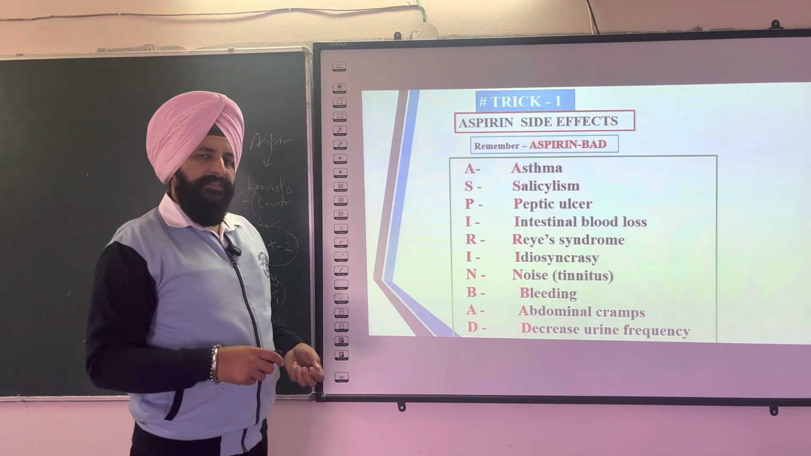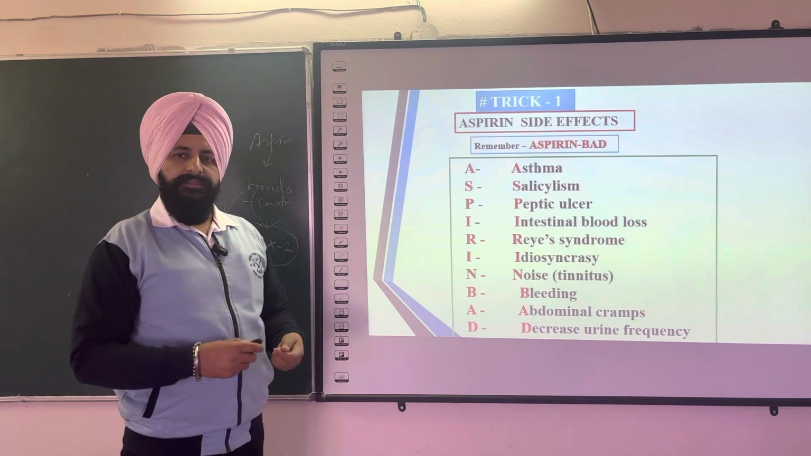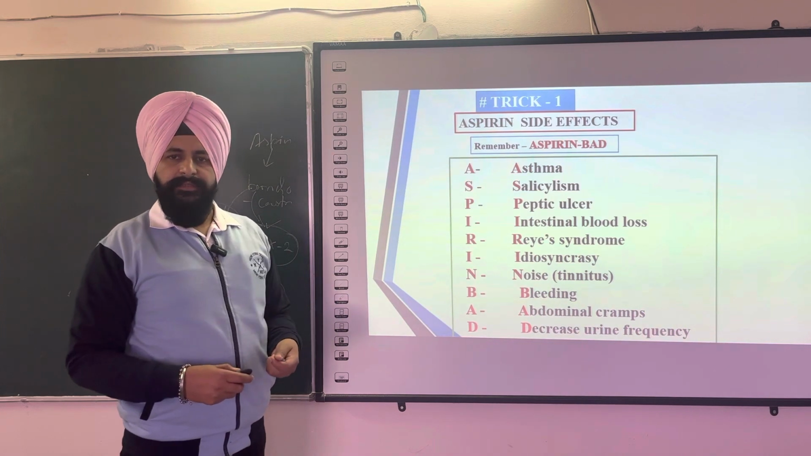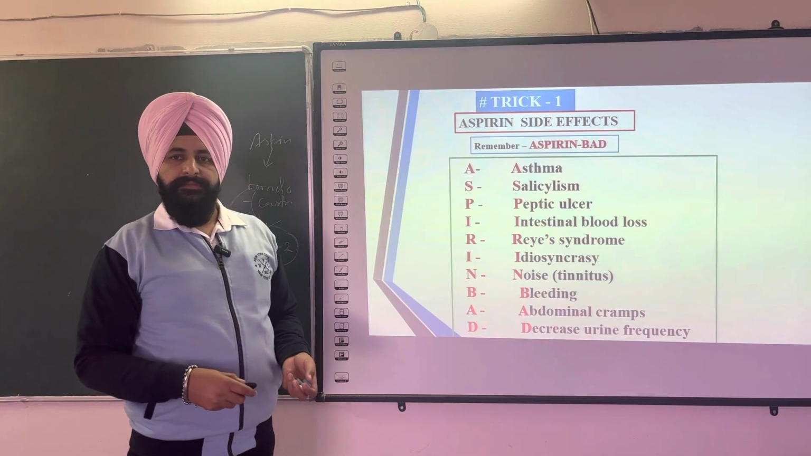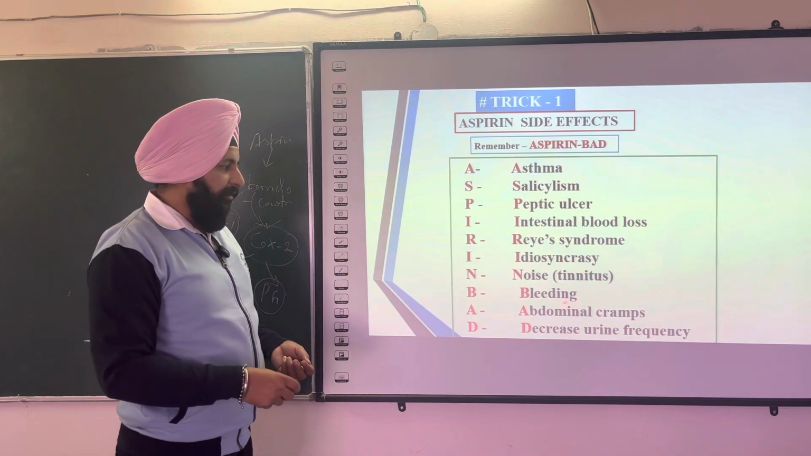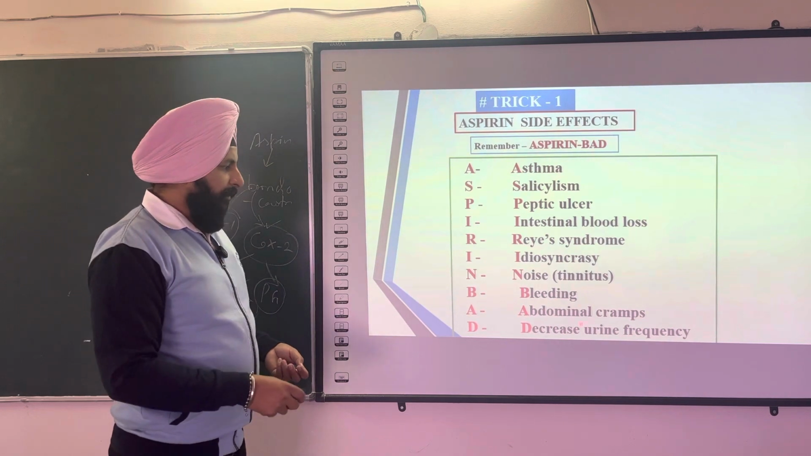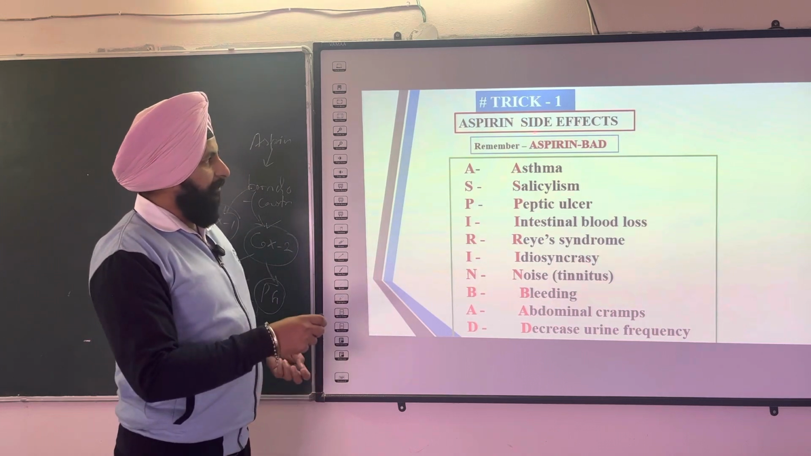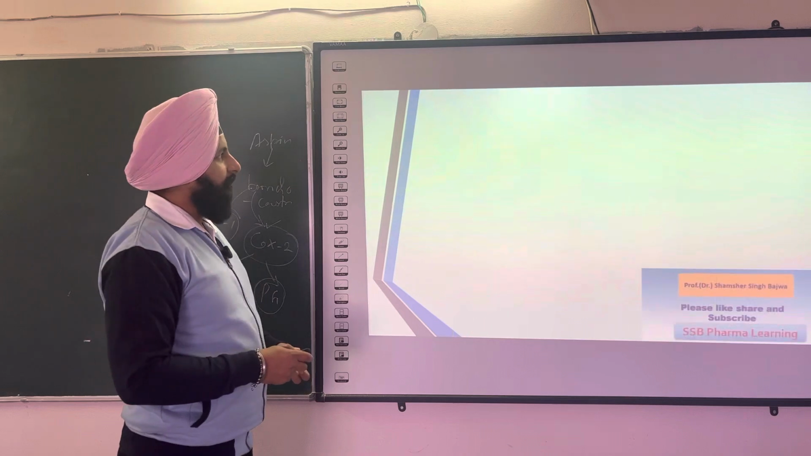Bleeding: this is due to the excessive irritant effect of aspirin in the GIT. Sometimes blood appears in the stool. And abdominal cramps, that is pain due to excessive constriction of the muscles of the GIT. Decreased urine frequency. So you can remember the trick by the name "aspirin bad." This is the first trick.